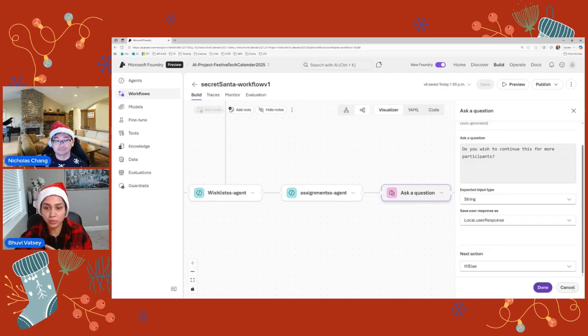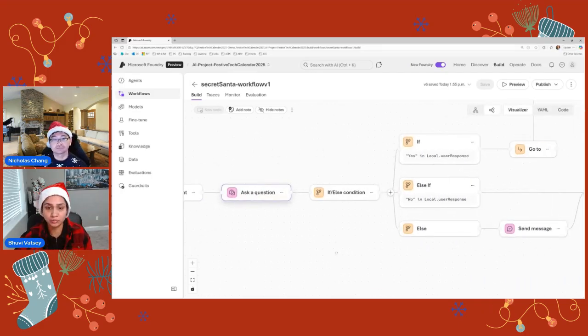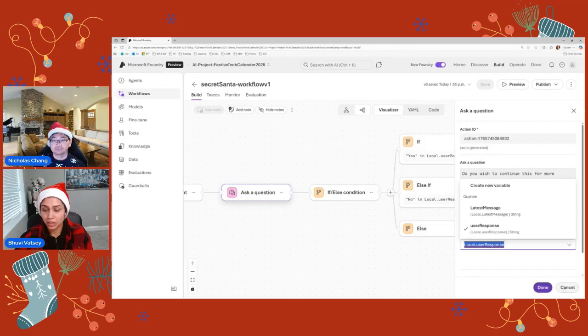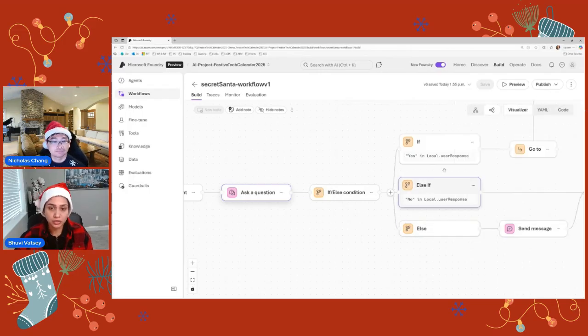Since I've provided a question, the next thing it does is check what the response is for the question we asked. If you could see, I was saving the response in user.response. This is the variable that I created. Based on the value of this variable, we are going to decide what we want to do.